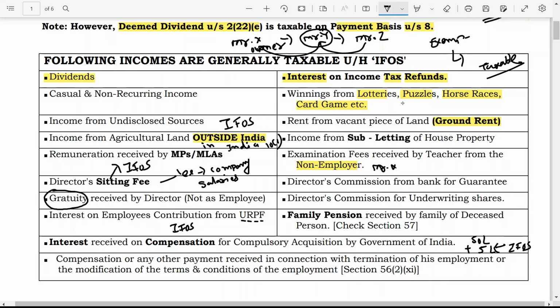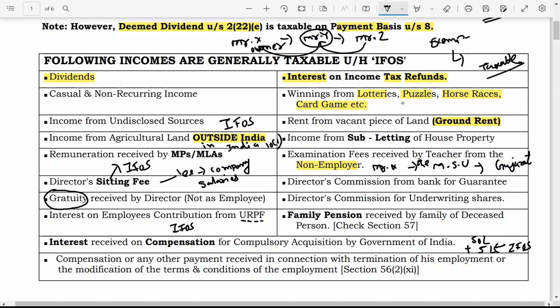Mr. X is working for the Maharaja Sayajirao University of Baroda. Now, he got some remuneration from Gujarat University for checking papers or setting the question paper. So, whatever remuneration he has received from Gujarat University is taxable in the hands of Mr. X under the head income from other sources.